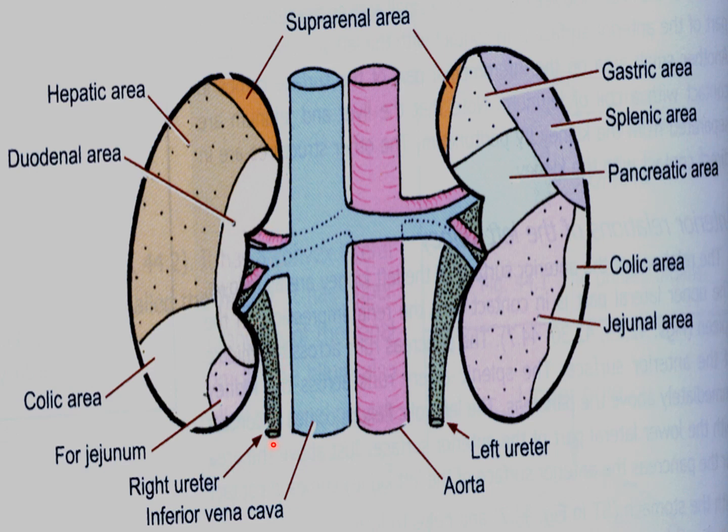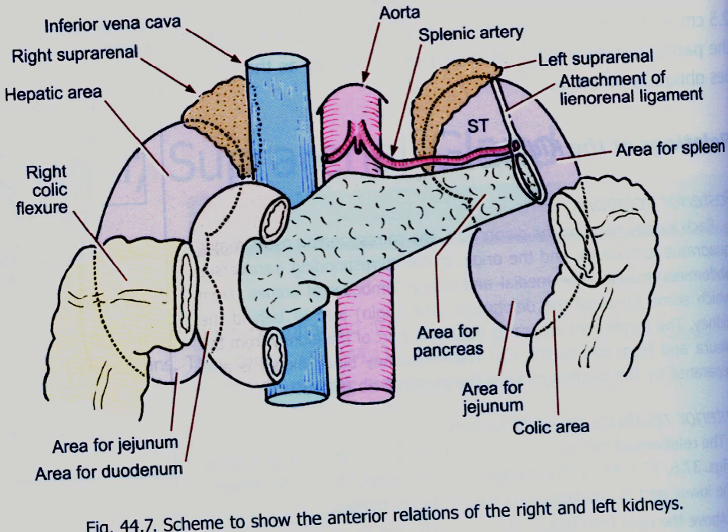On the right side there is the right ureter and on the left side the left ureter. On the left kidney, uppermost is the suprarenal area, then the gastric area, the splenic area and the pancreatic area. Laterally there is the colic area and medially the jejunal area. So these are the anterior relations of the kidney, right and left.